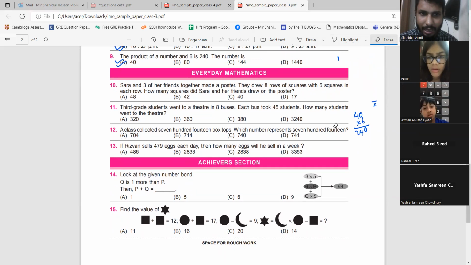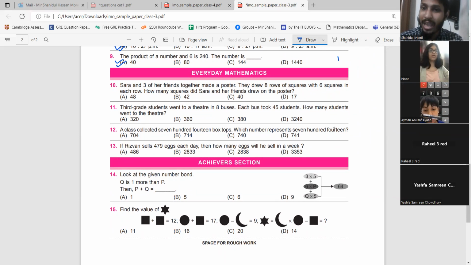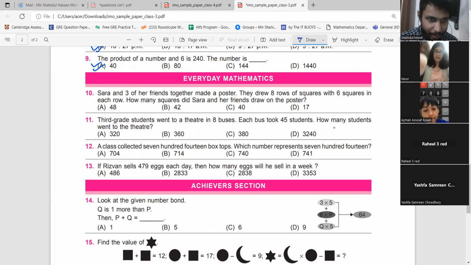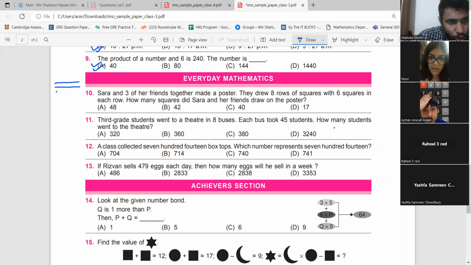Question number 10. Sarah and 3 of her friends made a poster together. They drew 8 rows of squares with 6 squares in each row. So we have 8 rows. Where can I draw these 8 rows? Let me do it here. 1 row, 2 rows, 3 rows, 4, 5, 6, 7, 8.